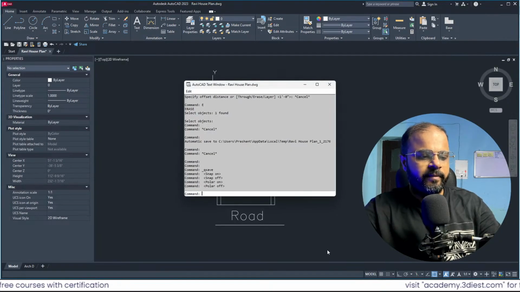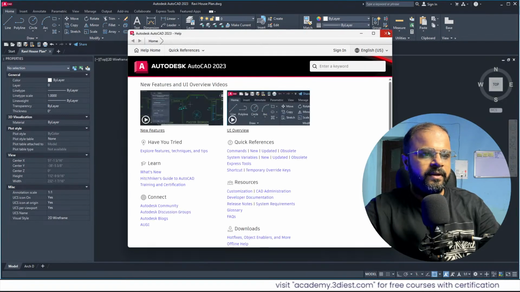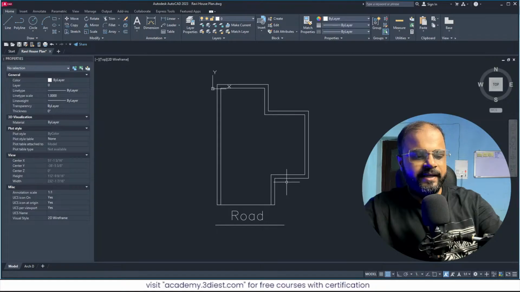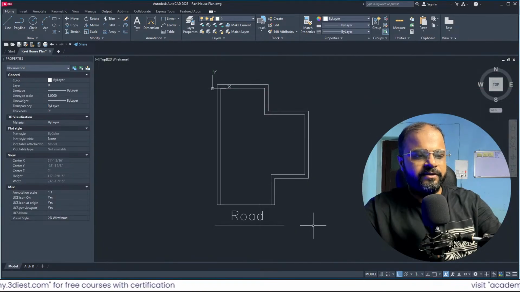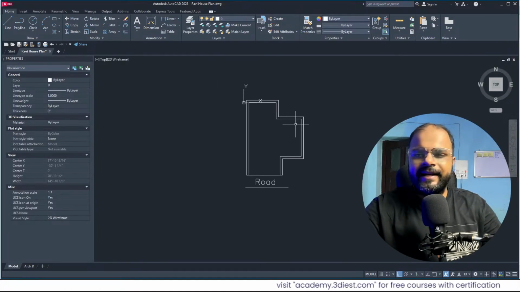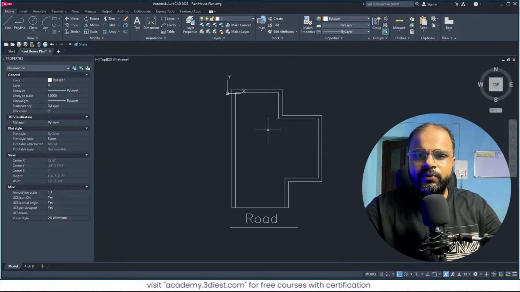I think it's F2, no, F1, no, F3. There is some shortcut key that will instantly turn on the command panel. I don't remember that shortcut, but that is not required. So this was about the simple AutoCAD tools we learned.